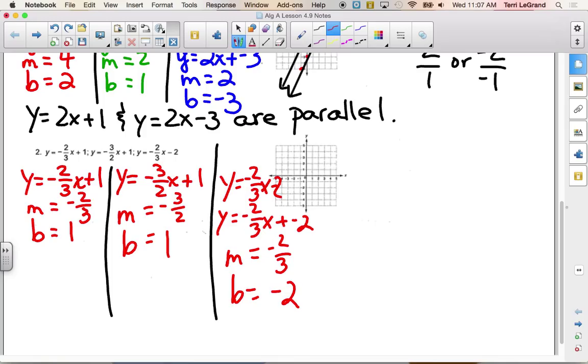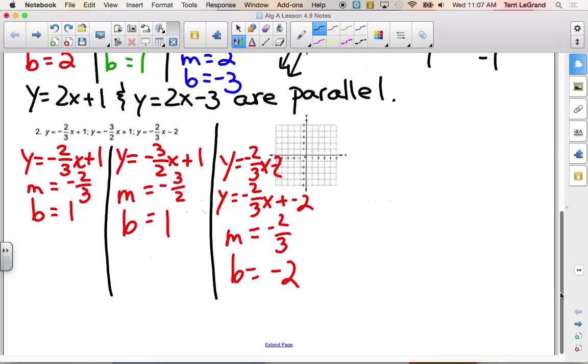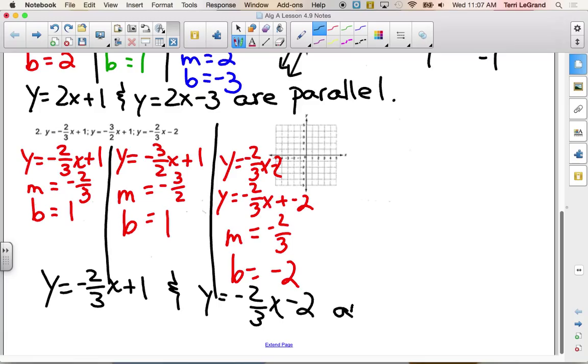Okay, so we're going to say then that y equals negative 2/3 x plus 1 and y equals negative 2/3 x minus 2 are parallel.